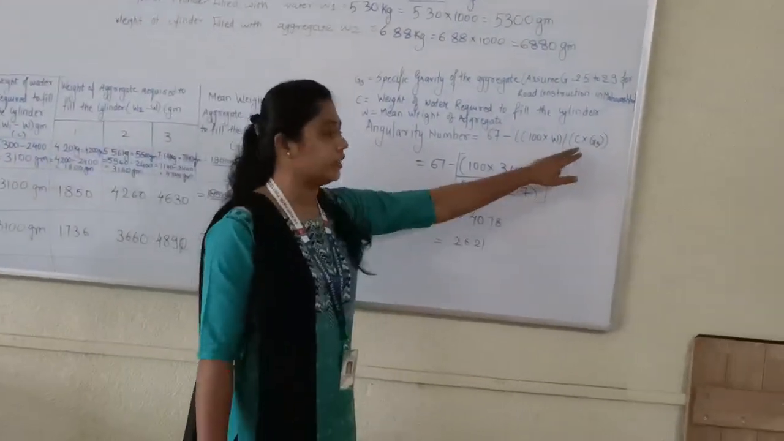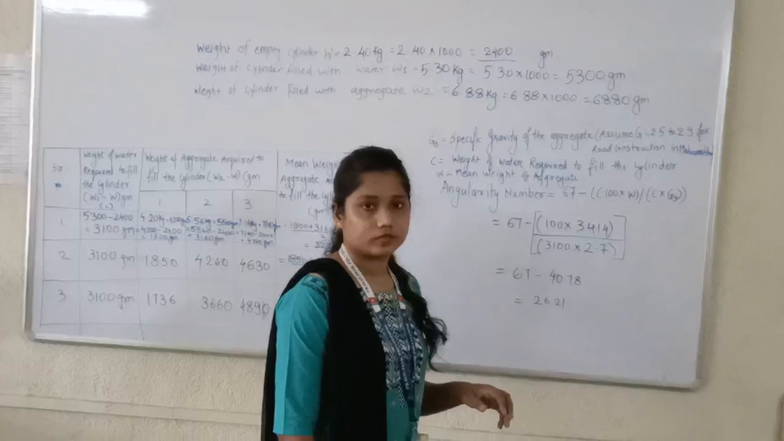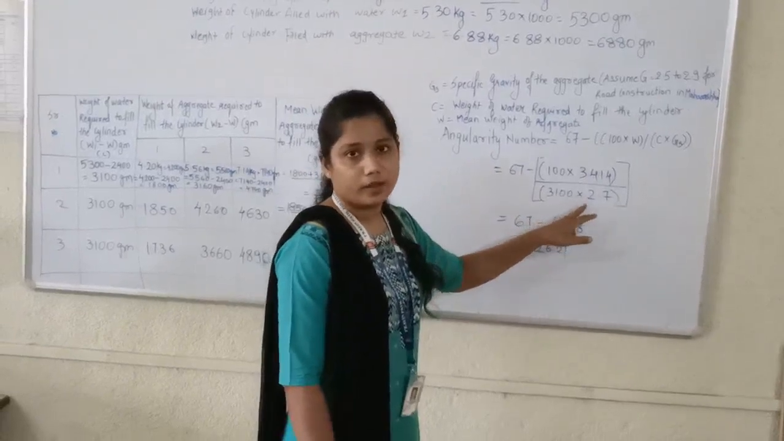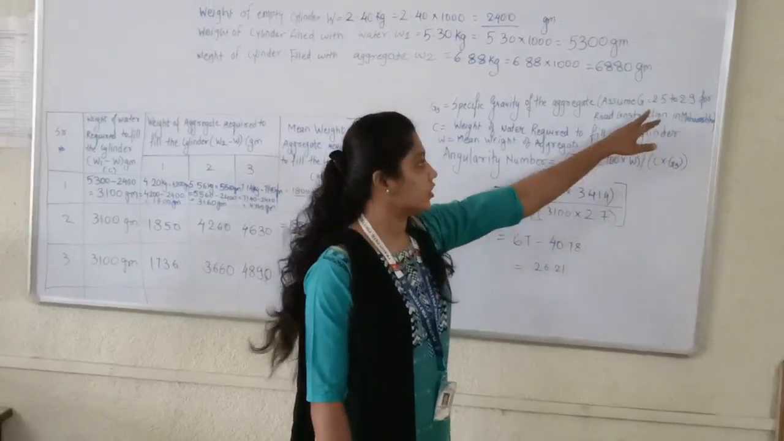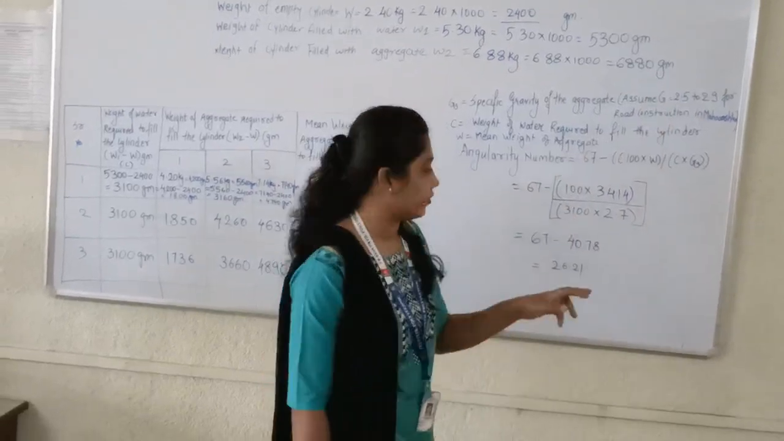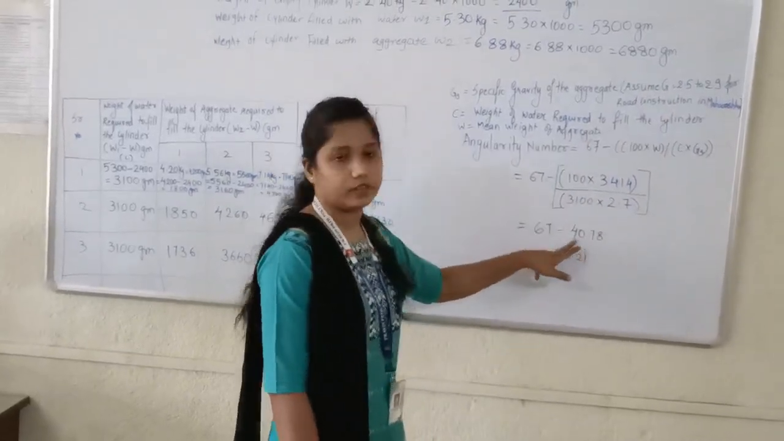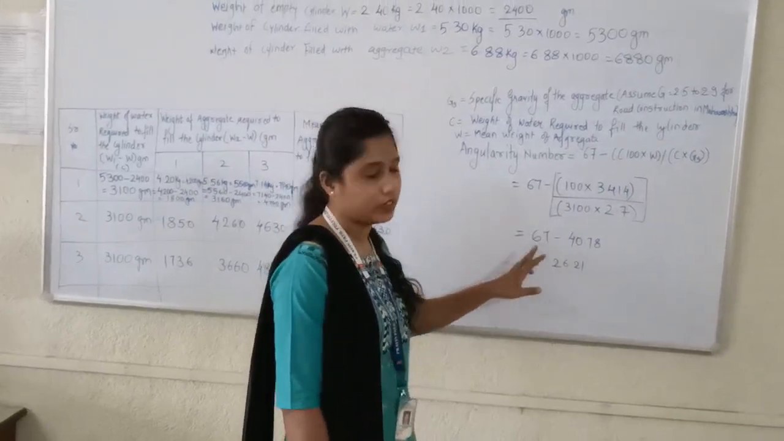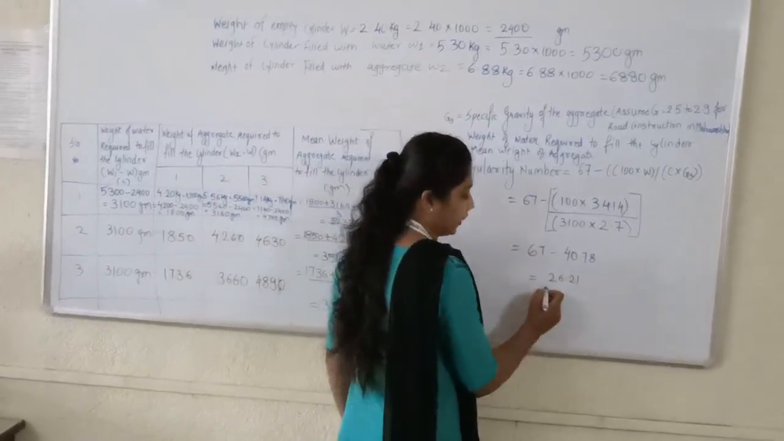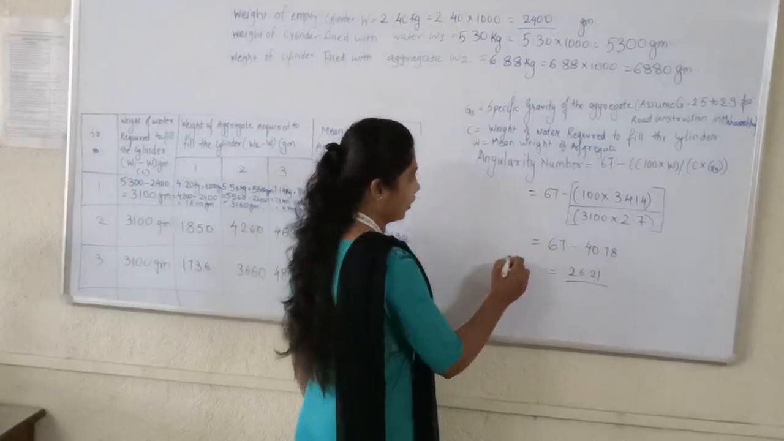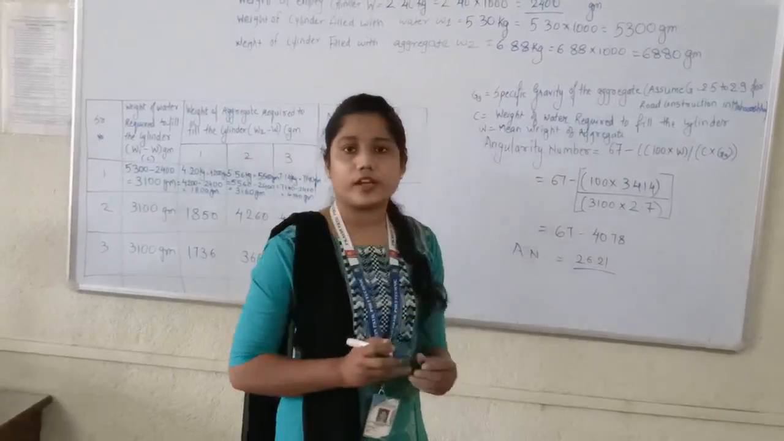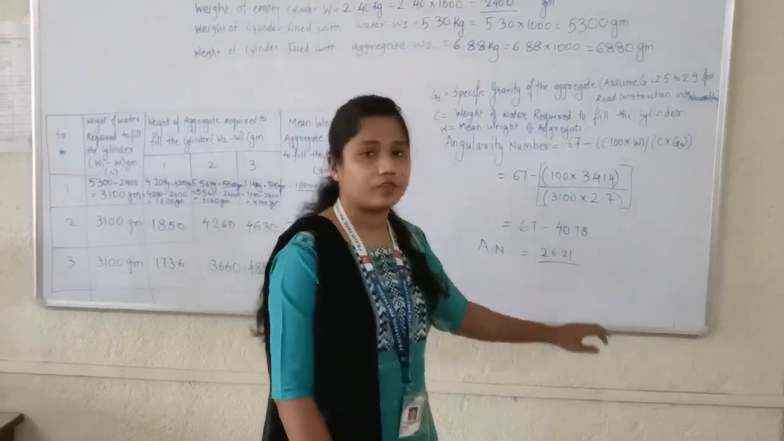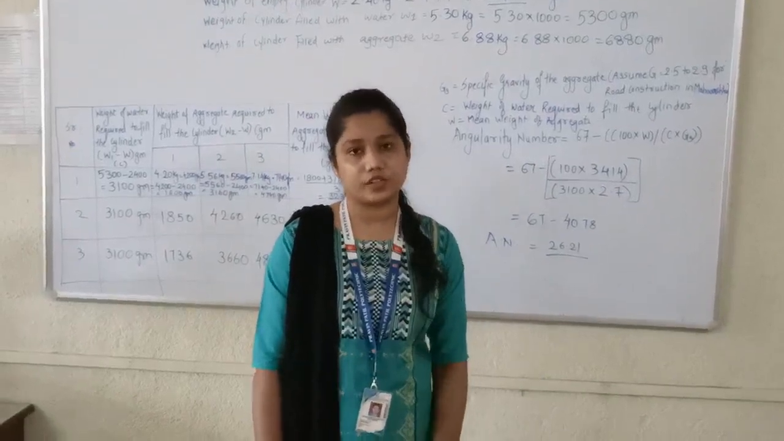Divided by C. C is the weight of water in the cylinder, that is 3100. Multiply by GS. GS I am going to take as 2.7. Then I have calculated my value as 40.78. I have to subtract this value from 67. Then my reading comes to 26.21. This is my angularity number. According to IRC, angularity numbers should be between 7 to 10. Therefore, this type of aggregate we can't use for road construction. Thank you.